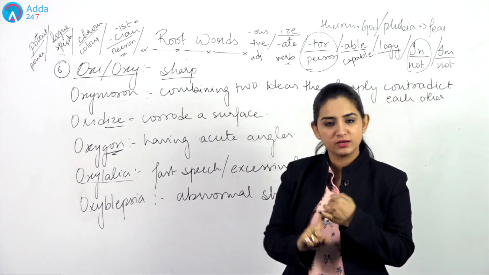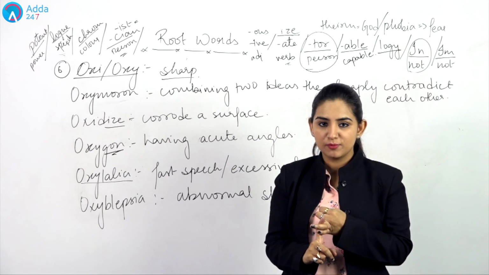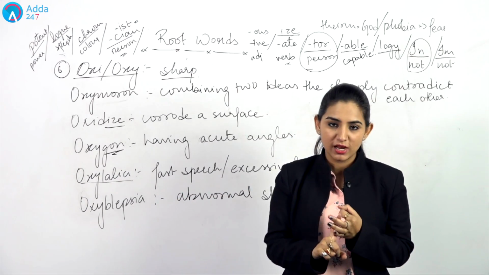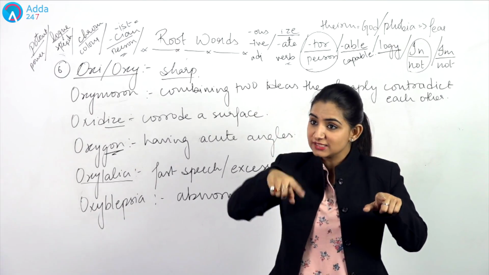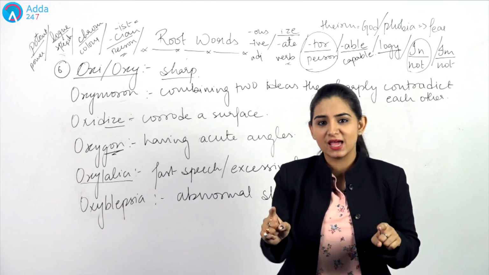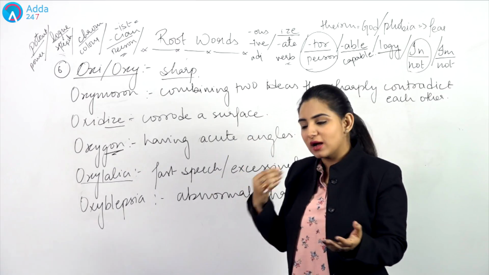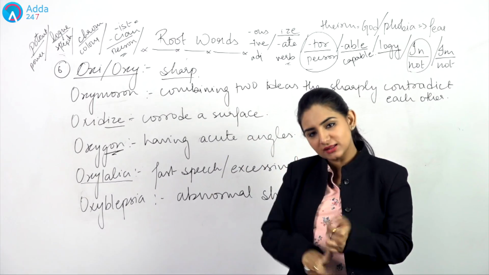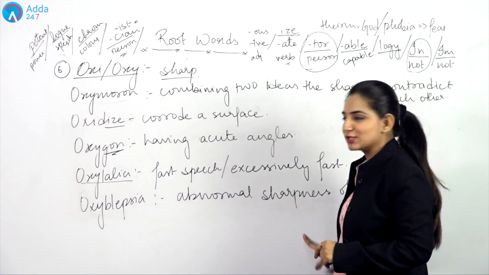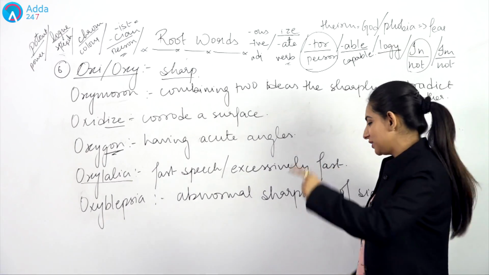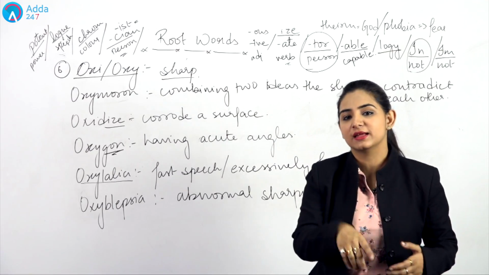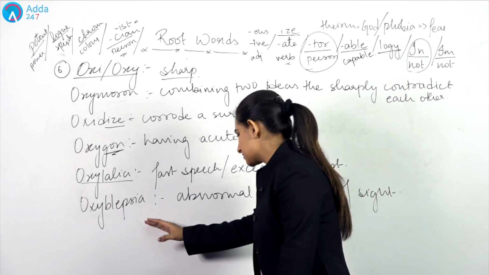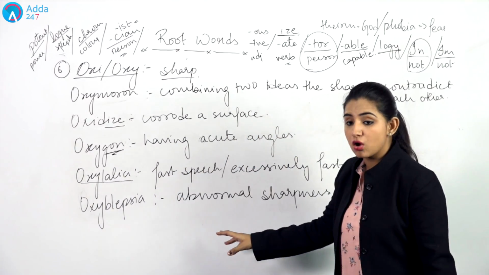You will go find it, you will not find it. Your sister will help you out, she won't find it. Your brother will help you out, he won't find it. But then, when your mother comes, that thing is simply placed there. I don't know how the children cannot find it, but then the mother comes, and that is what we mean by extraordinary sharpness of sight. If nobody can see something, your mother can, and that is what we mean by oxyblepsia, abnormal or extraordinary sharpness of sight.